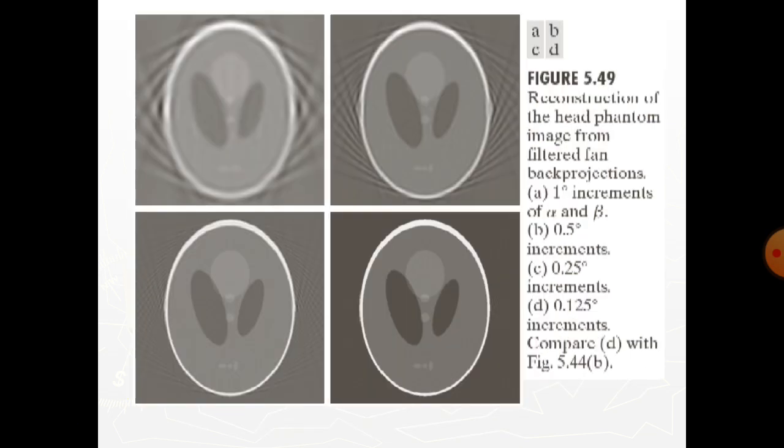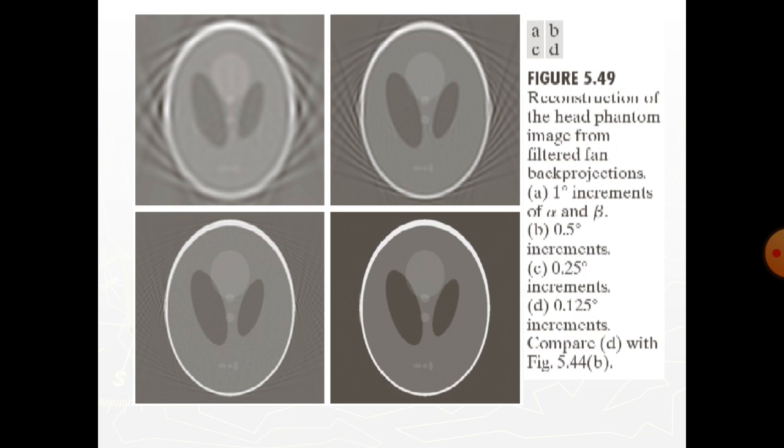Similar results were obtained with the head phantom, except that aliasing is much more visible than sinusoidal interference. Here we see that even with delta alpha equal to delta beta equal to 0.25, significant distortion is still present.